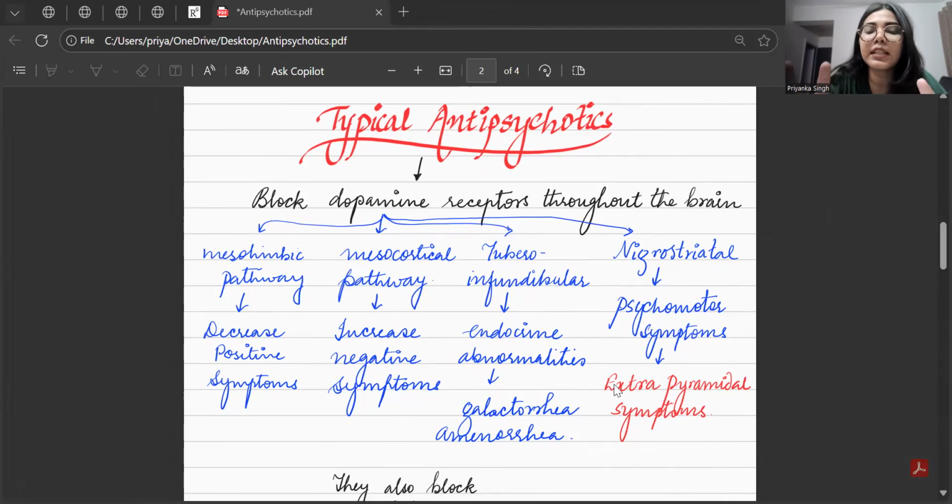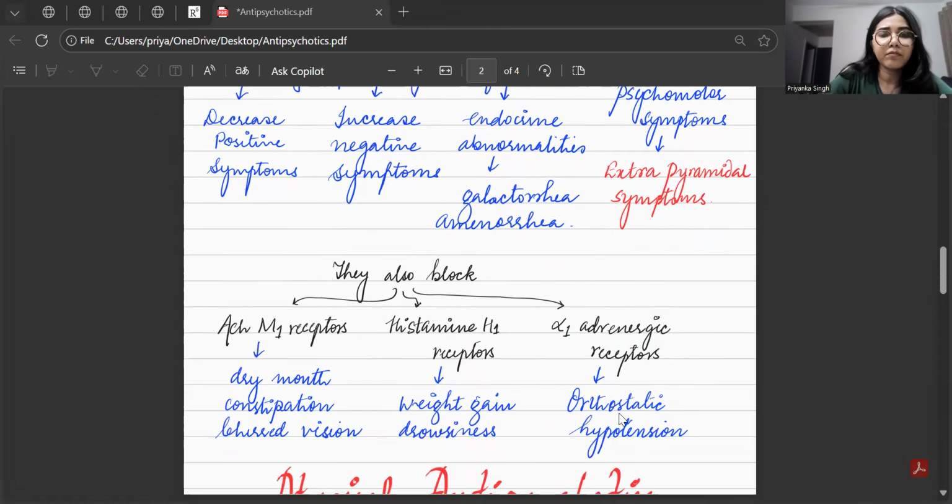We will be studying this in detail because it is a very important chunk from the antipsychotics, and you may expect a question on EPS.